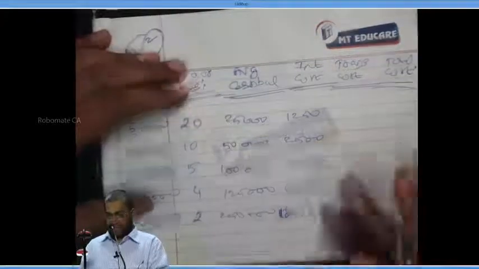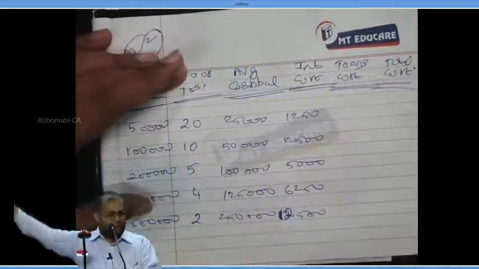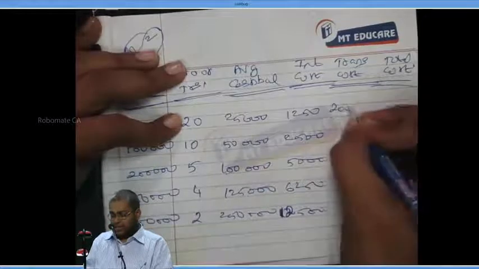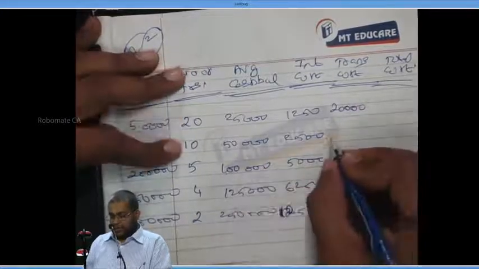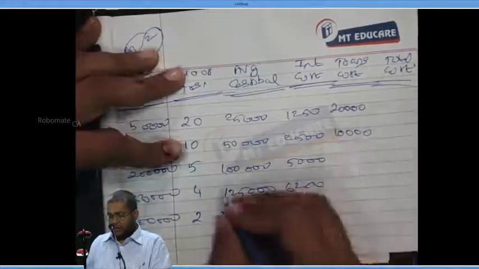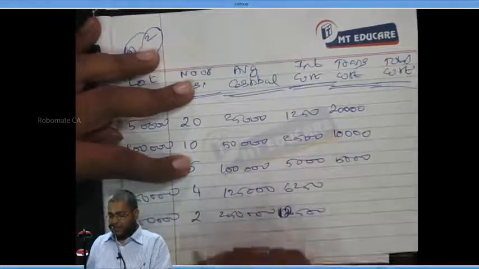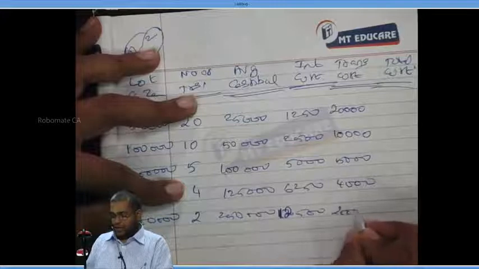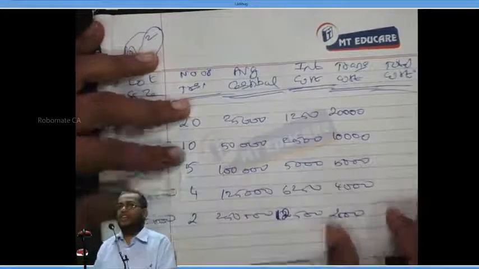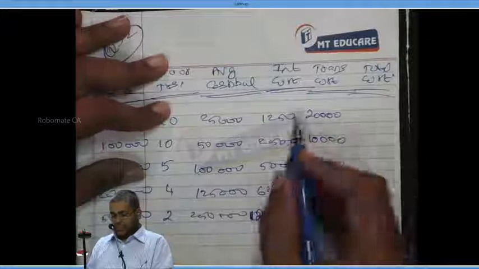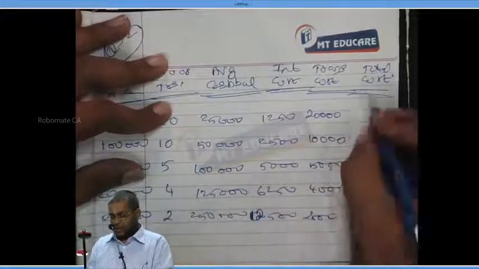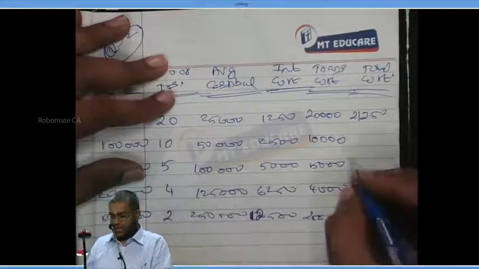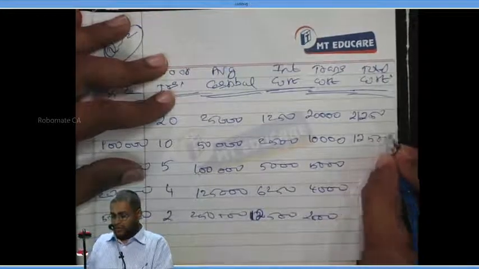Now, transaction cost. Every time I sell the security, the cost is 1,000. I said 20 times, so the cost is 20,000. 10 times, the cost is 10,000. 5 times, the cost is 5,000. 4 times, the cost is 4,000. 2 times, the cost is 2,000. Now, total cost is interest cost plus transaction cost. Now what is the total cost? 21,250. Next is 12,500.